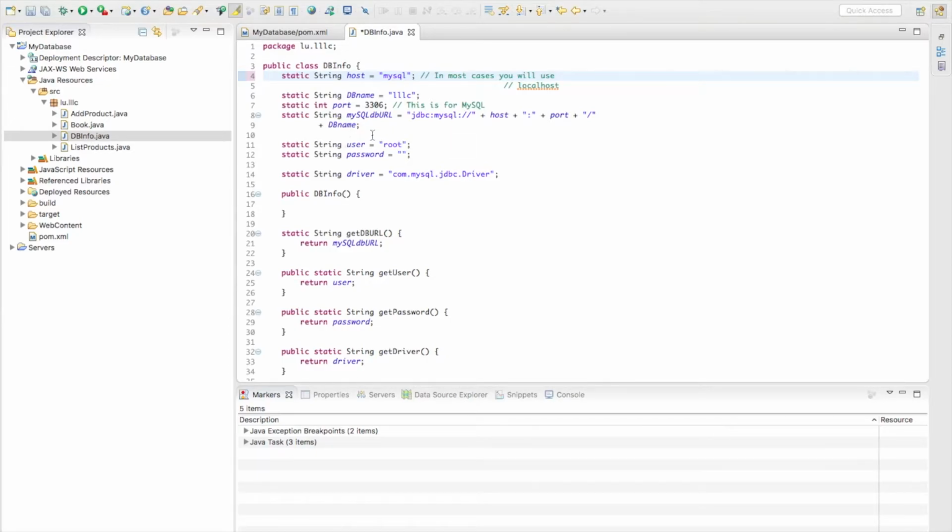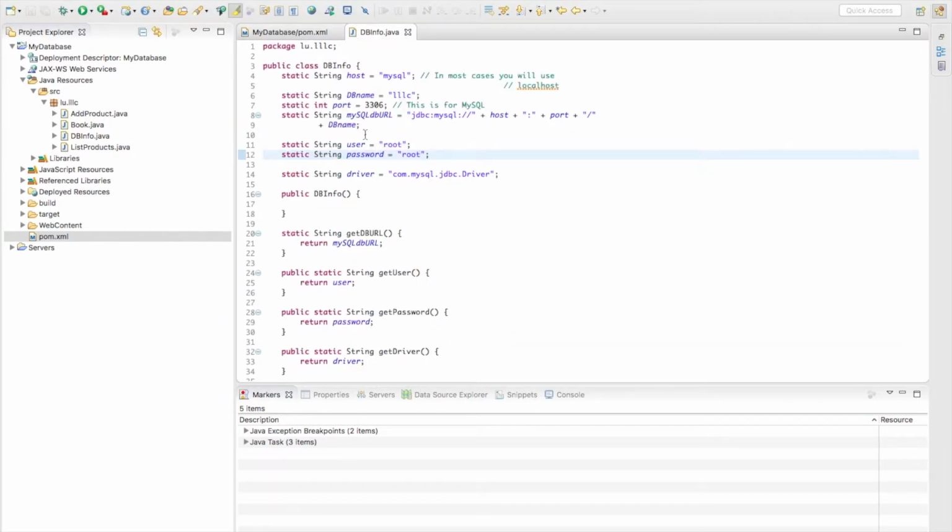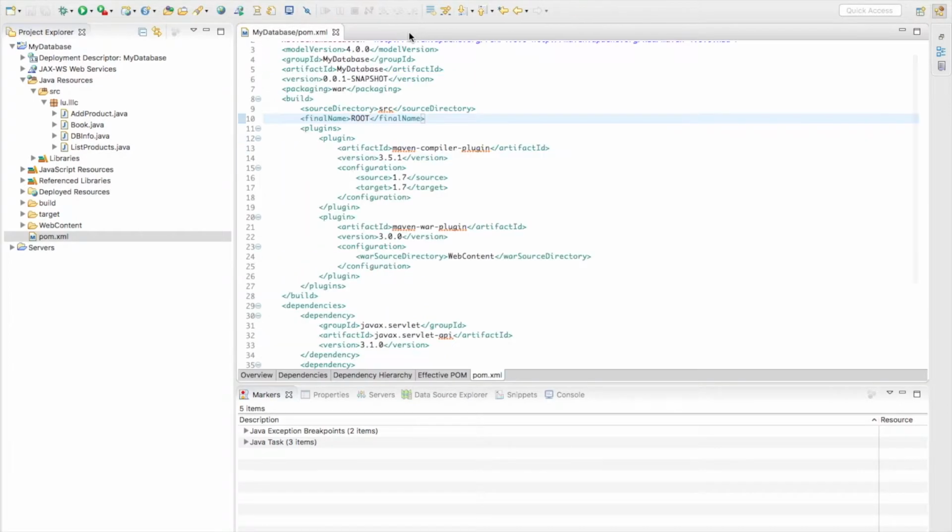Then okay, let's see what are the username and password. So I will use the root account, so the user is root and password is root. You can also use, in my case, it can be also a user with the password. It doesn't matter. It will work. Just save it. So at this moment we have all the dependencies. We have the final name set to root, and also the settings in your database are okay. So now let's deploy it.